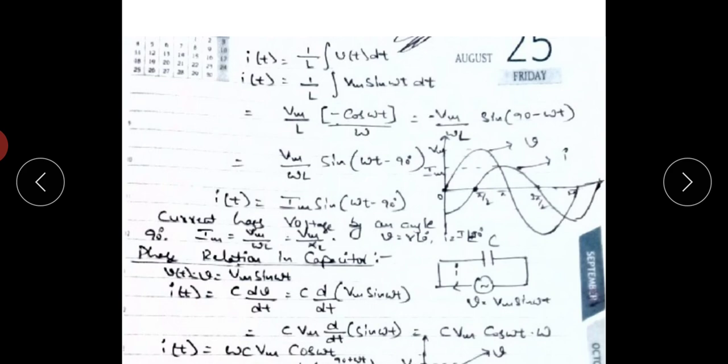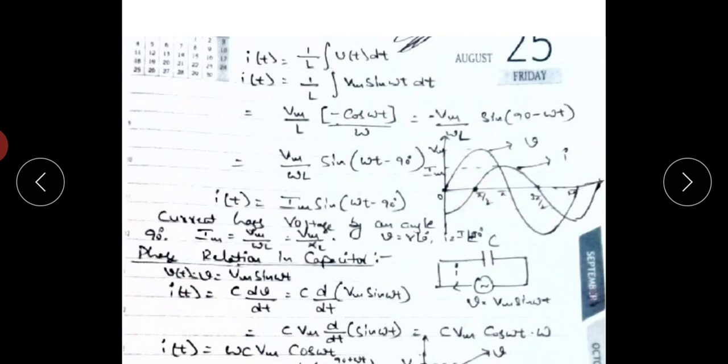Next, the current waveform. First, at omega t equals 0, I of t equals Im sin of minus 90 degrees. Minus sin 90 equals minus 1, so I of t equals minus Im. So at omega t equals 0, the current value equals minus Im. Next, at omega t equals pi by 2 or 90 degrees, I of t equals Im sin of 90 minus 90, which equals sin 0, equals 0. So at omega t equals pi by 2, the current instantaneous value equals 0.